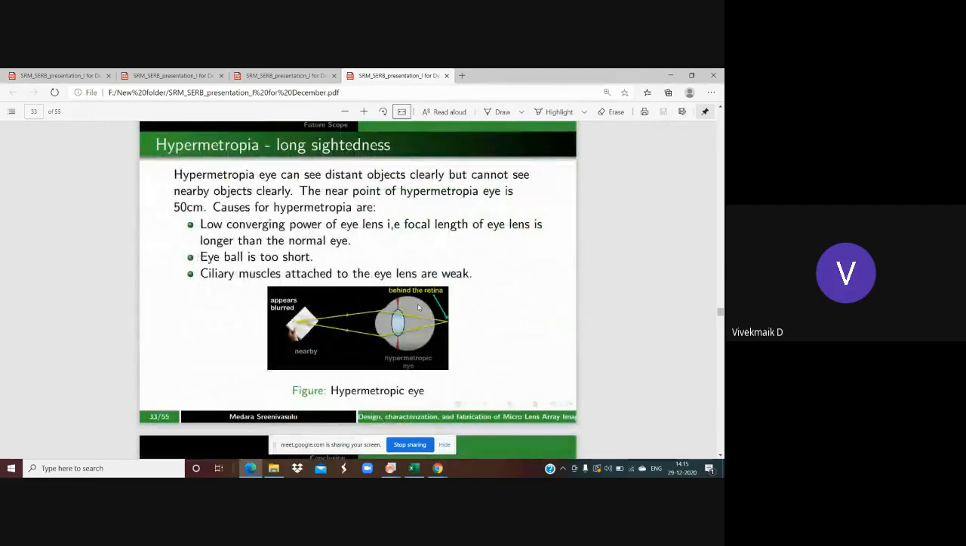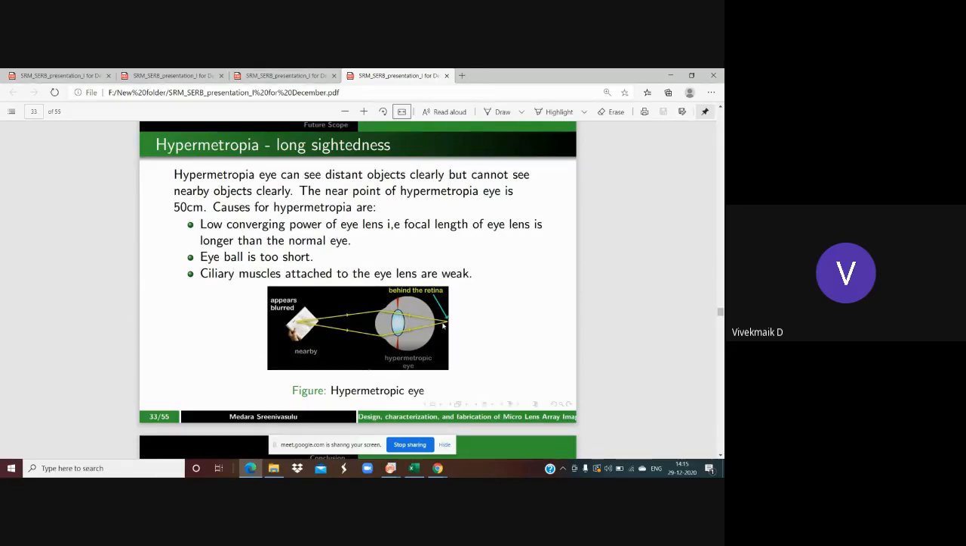And hypermetropia. Hypermetropia is nothing but long-sightedness. That means here the distant objects will be clear, but nearby objects are not clear. The near point of a hypermetropic eye is 50 centimeters. That means if an object is closer than 50 centimeters, he can't see it. The main cause of hypermetropia is low converging power.